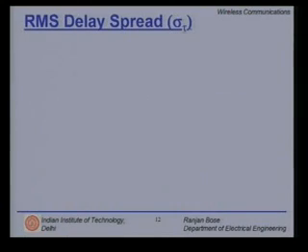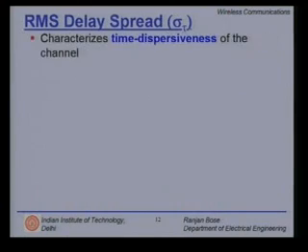So we must come up with a matrix which can help us put things in perspective, which technique to use in which fading environment. So let us revisit RMS or root mean square delay spread. What was that? It characterizes the time dispersiveness of the channel.